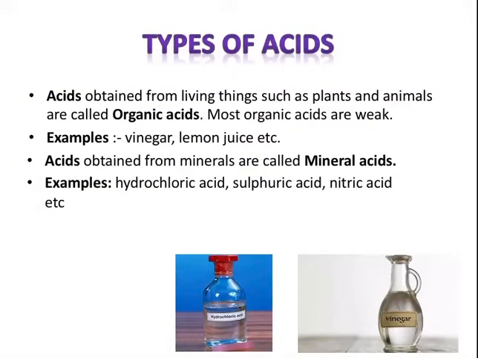First of all, as we have already studied, acids which are obtained from living things such as plants and animals are called organic acids, such as vinegar, lemon juice, curd, tomato, tamarind. These are basically the organic acids, and these acids are weak in nature. And those acids which are obtained from minerals, like hydrochloric, sulfuric, and nitric acids, are examples of mineral acids.